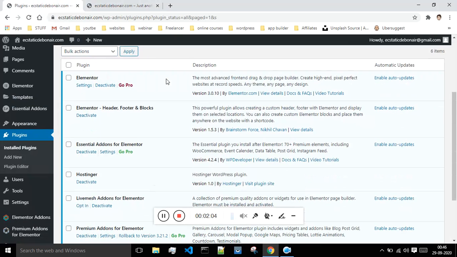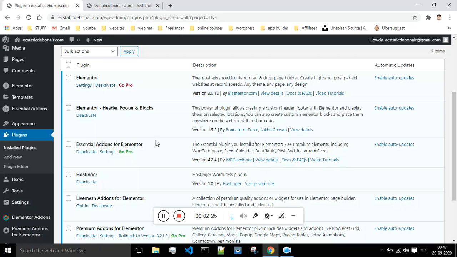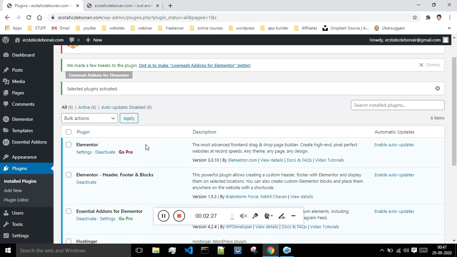First activate all the Elementor plugins, these 3 to 4 plugins that we have installed, and after that activate the other plugins one by one, and see which plugin is actually having a conflict with the edit with Elementor option.